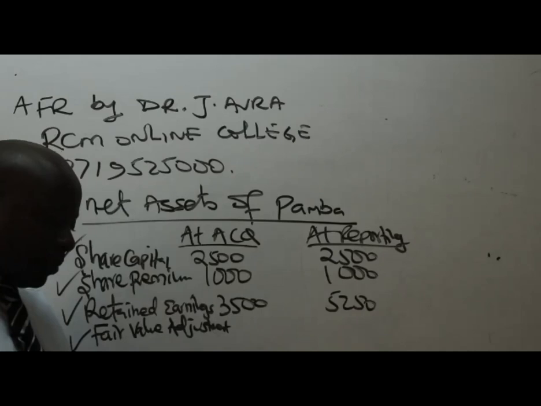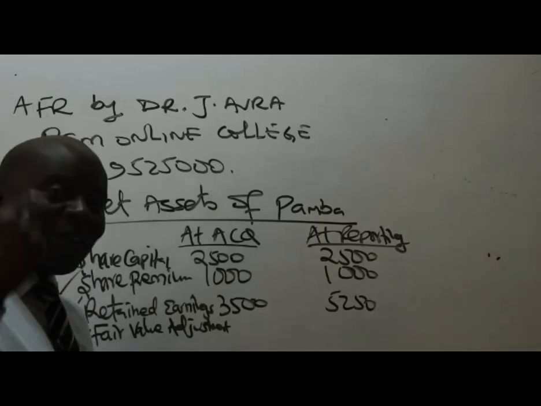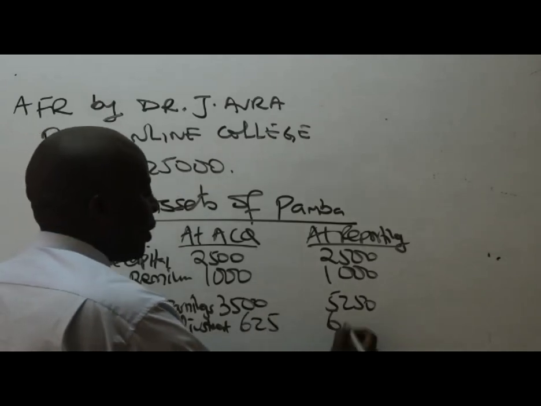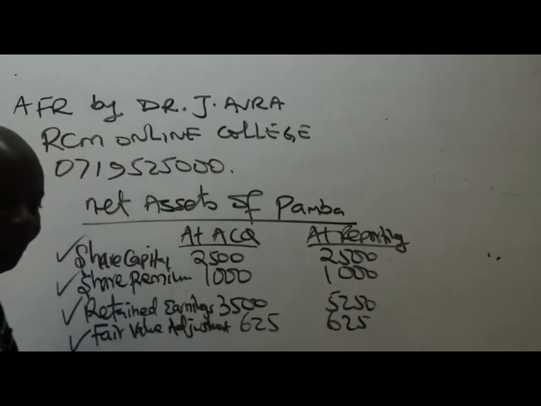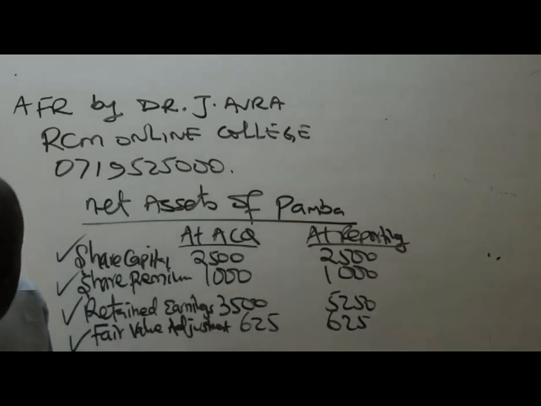the last sentence before note 2: at acquisition of Pamba Limited, the only adjustment required to the identifiable net assets of Pamba Limited was for land, which had a carrying amount of shilling 625 million less than its fair value, meaning that fair value was more. So remember, fair value adjustment is 625. That does not change. I would have provided for depreciation on the fair value adjustment, but remember, what is being revalued here is land. Land is never depreciated.